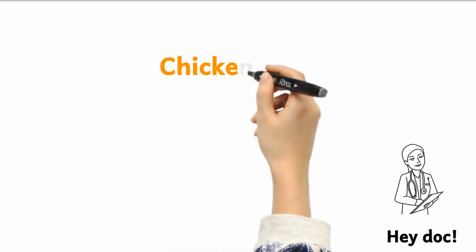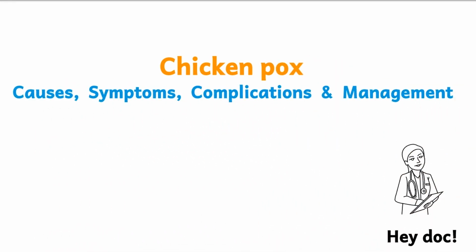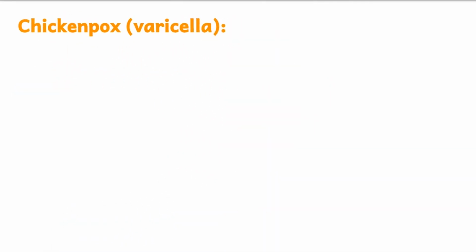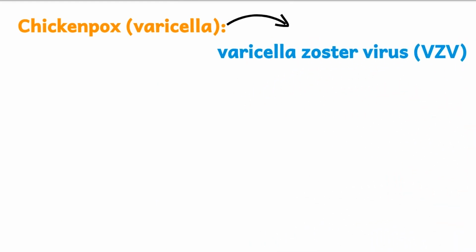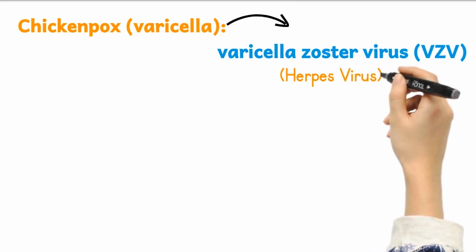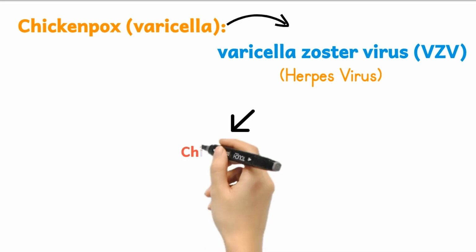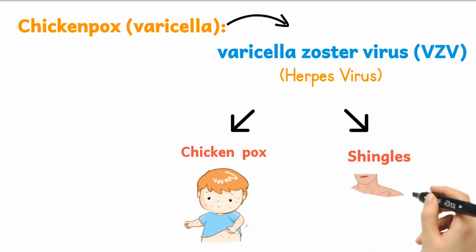Today we will be discussing chickenpox, its causes, symptoms, complications and management. Chickenpox, also known as varicella, is a highly contagious disease. It is caused by an infection with Varicella zoster virus. Varicella zoster virus is one of 9 herpes viruses known to infect humans. Varicella zoster virus produces 2 distinct diseases: a primary infection which appears as chickenpox and a reactivation infection called shingles.